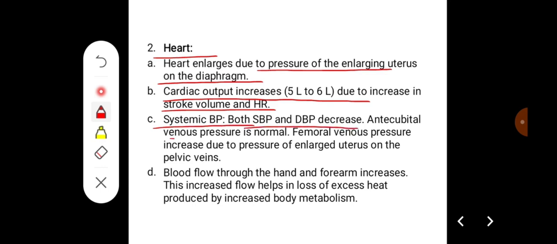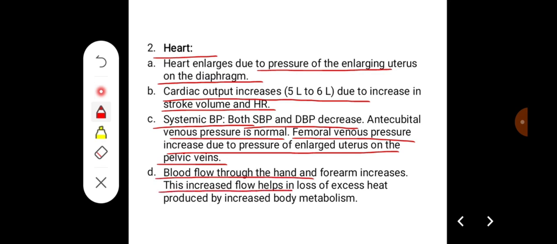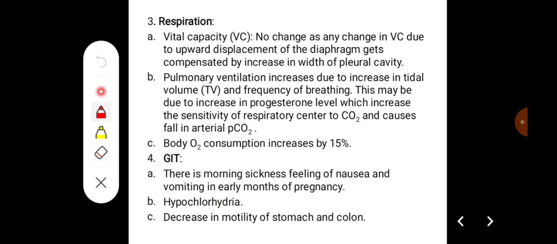The antecubital venous pressure is normal. Femoral venous pressure increases due to the pressure of the enlarged uterus on the pelvic veins. Blood flow through the hand and forearm increases. This increased flow helps in loss of excess heat produced by increased body metabolism.